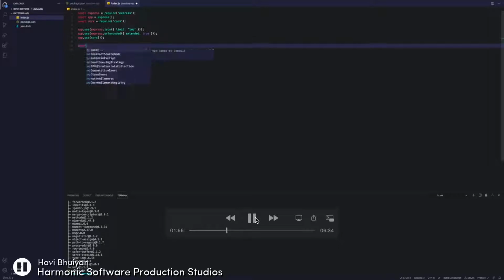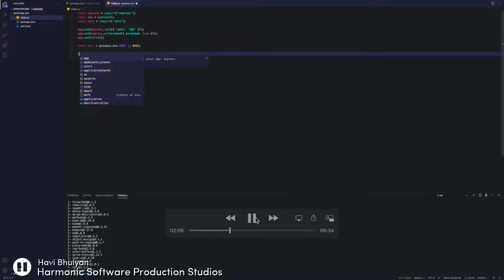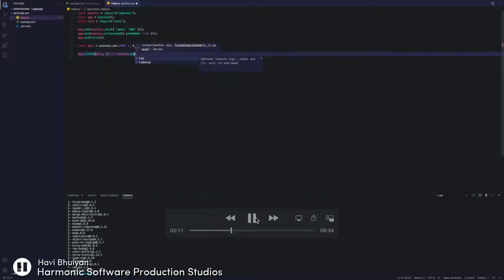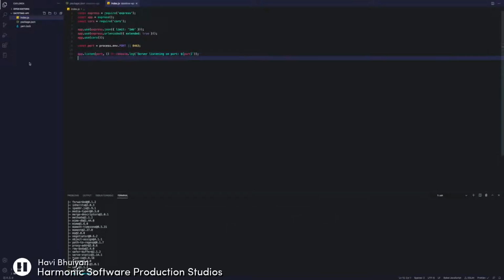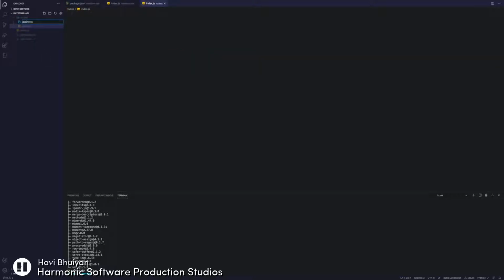And now the last thing we want to do is be able to listen, right? What good is a web application if it doesn't listen for our requests? It won't be able to do anything for us. Before that, we want to specify which port we want to listen to. By default, we'll look for that port in our environment variables using process.env.PORT. And if that doesn't exist, we'll listen on port 8463. All right, once our application is listening, it's going to log out to the console that it is listening at the specified port that we designated.